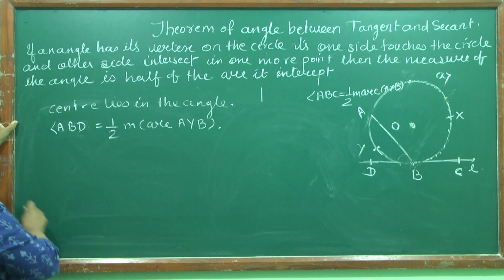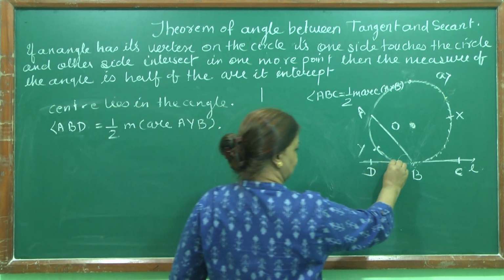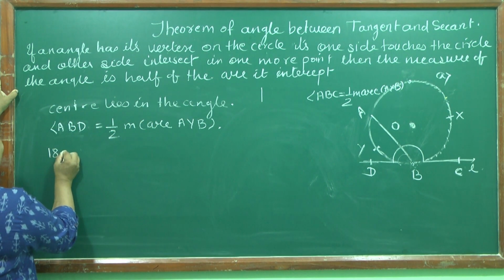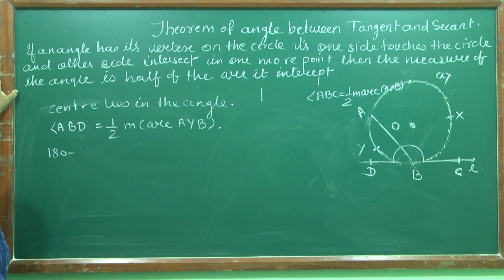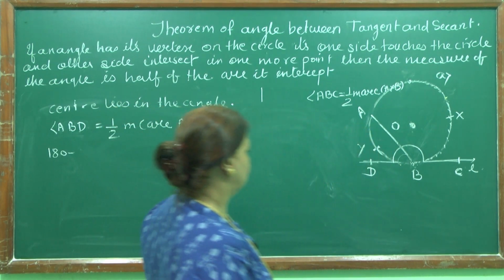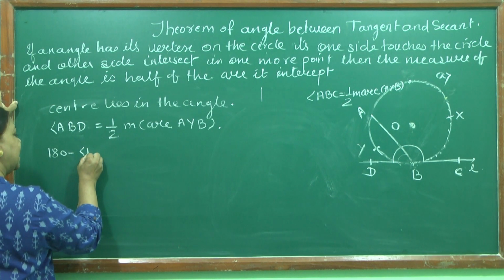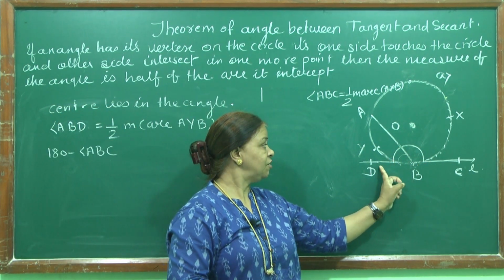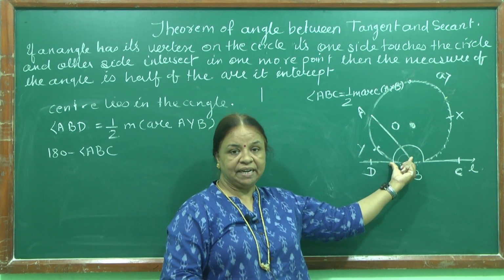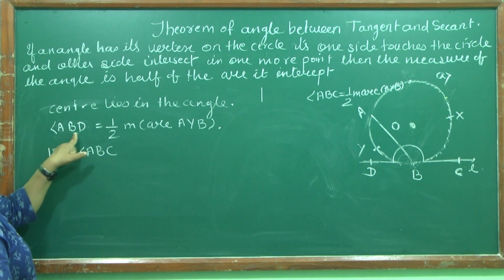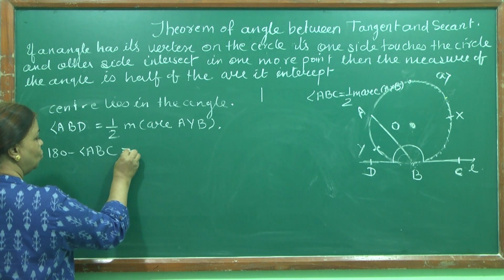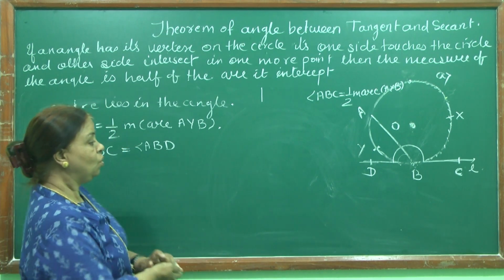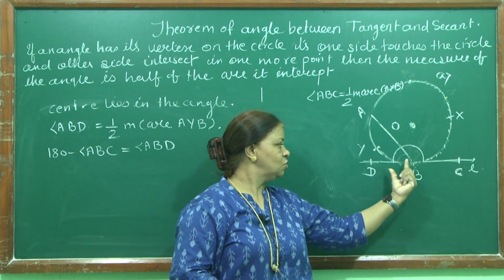Now angle ABD, this complete angle, is 180 degrees. So total angle is 180 degrees, and from the total angle I am subtracting angle ABC. So what will I get? ABD. So 180 minus ABC is ABD. See, the total angle is 180 degrees, from it I am subtracting angle ABC, so I get ABD. Fine.